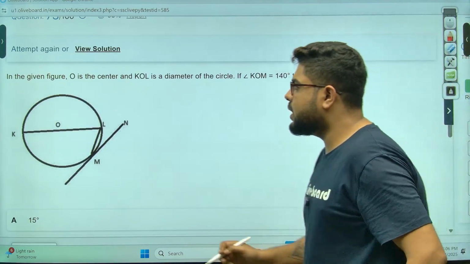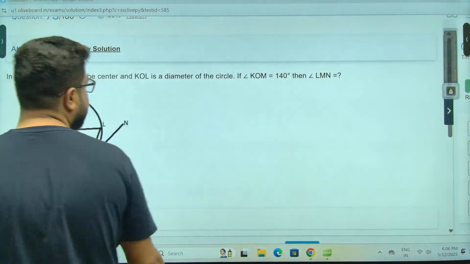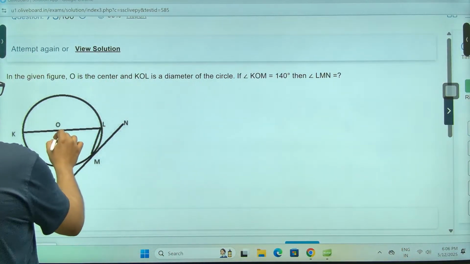This is O, the center, KOL is the diameter. Okay, this is the diameter.